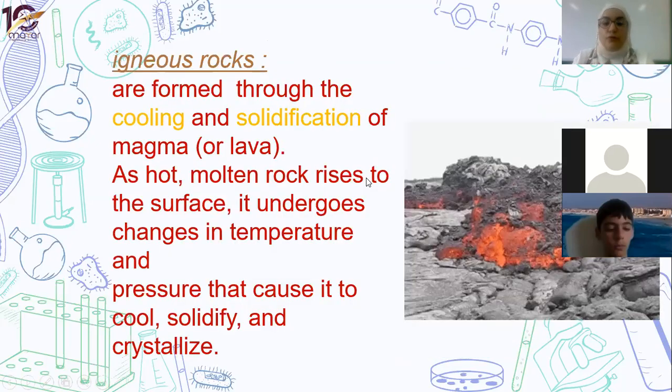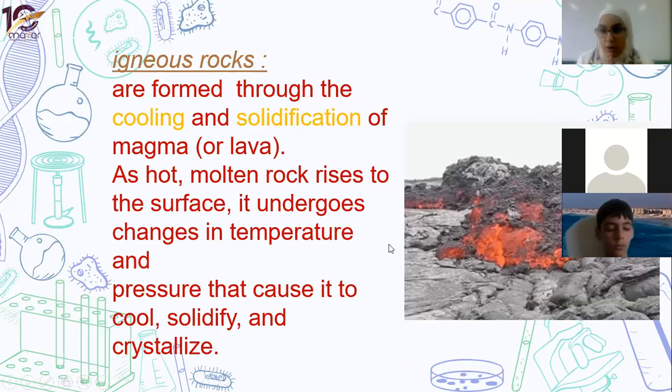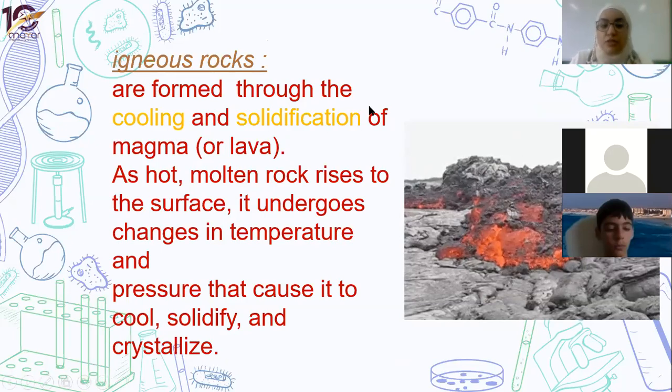Before the second kind of rock, let's revise because some people are still entering the class. Igneous rocks, as we said, come from the magma. After cooling of the lava, they solidify. One more time, igneous rock. I told you there are keywords. Once you see these keywords, you're going to recognize the type immediately: molten magma, cooling of magma, solidifying of magma or lava. That means they are igneous rocks.